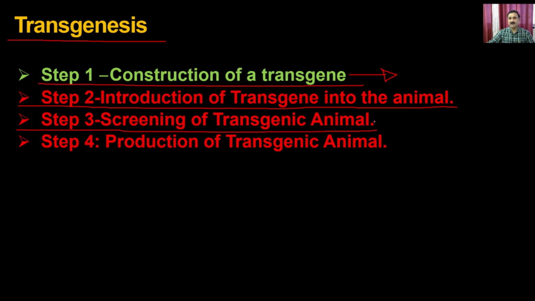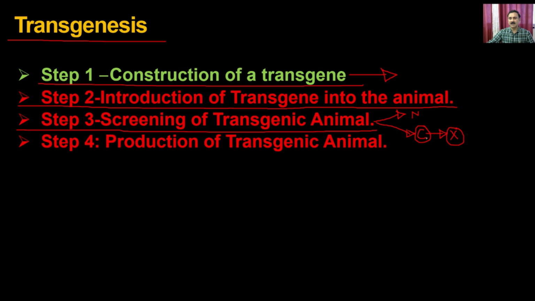At this stage, you can screen the organism for whether the gene is in the nucleus or in the cytosol, because if the organism has the gene in the cytosol, it is not going to be converted into a transgenic animal in due course.